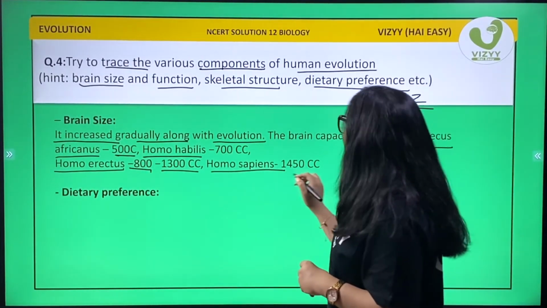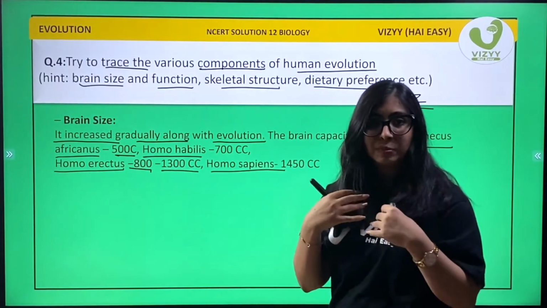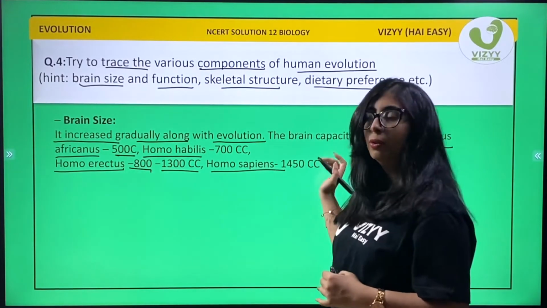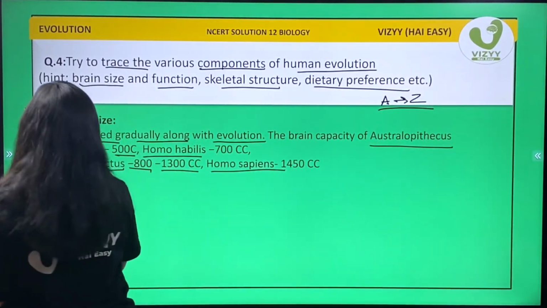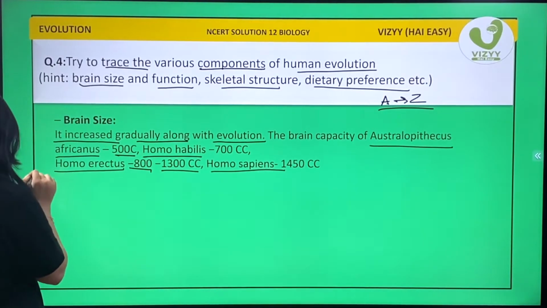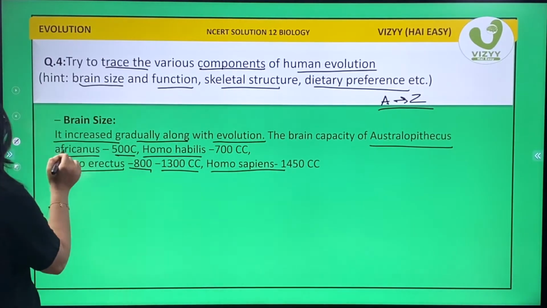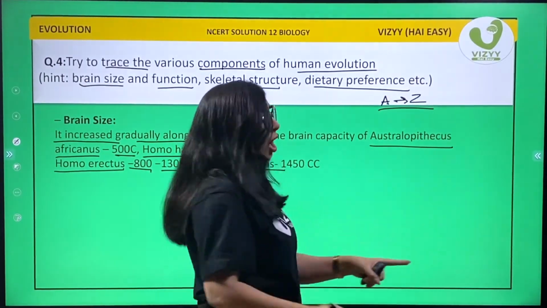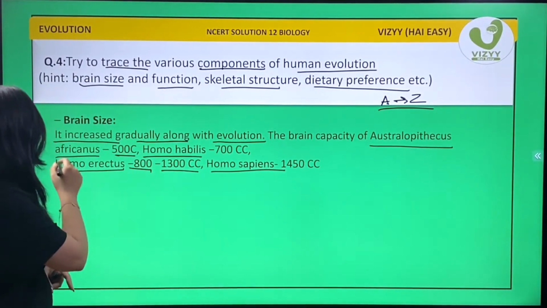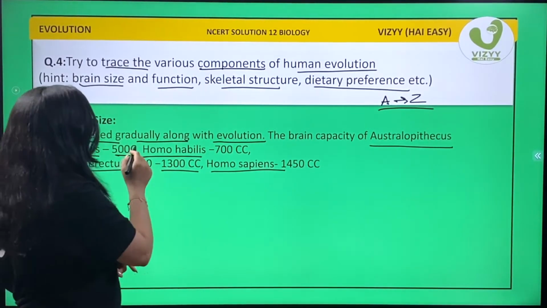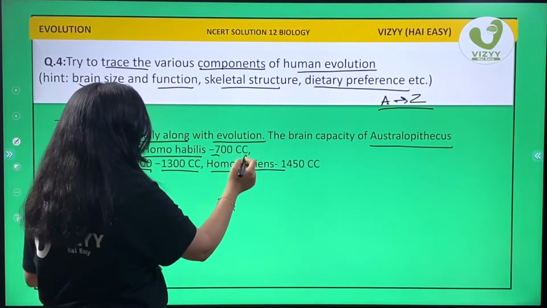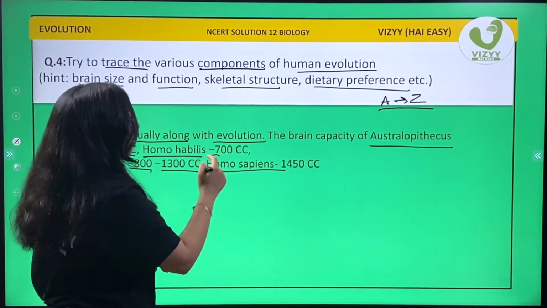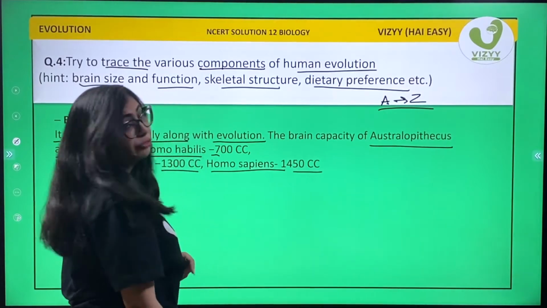After Homo sapiens is our species, that is Homo sapiens sapiens. Their cranial capacity would be above 1450. Okay students, this is what you are supposed to keep in mind. What? A to Z. Let's start again. Australia and Africa. Australopithecus africanus 500 cc. Homo habilis 700 cc. Homo erectus 800 to 1300 cc. And lastly is Homo sapiens 1450 cc.